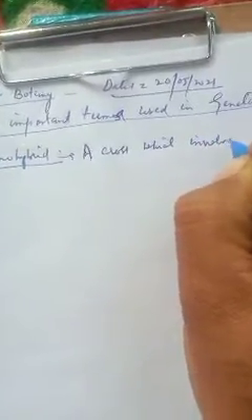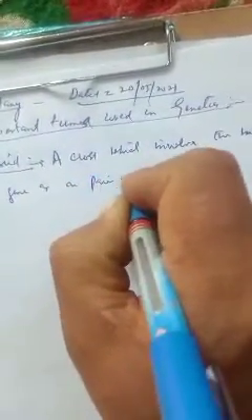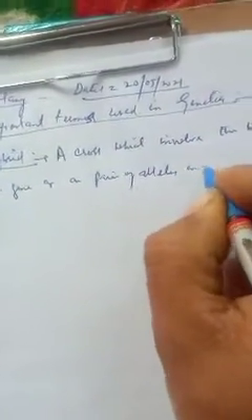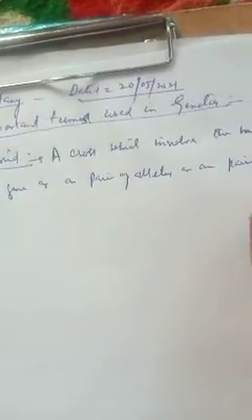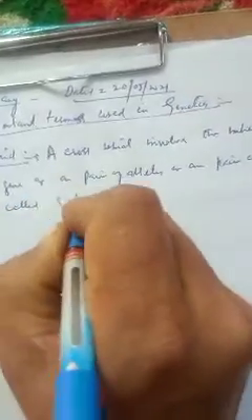Monohybrid cross. A cross which involves the inheritance of one character, one gene, or one pair of alleles, or one pair of contrasting characters at a time is called a monohybrid cross.